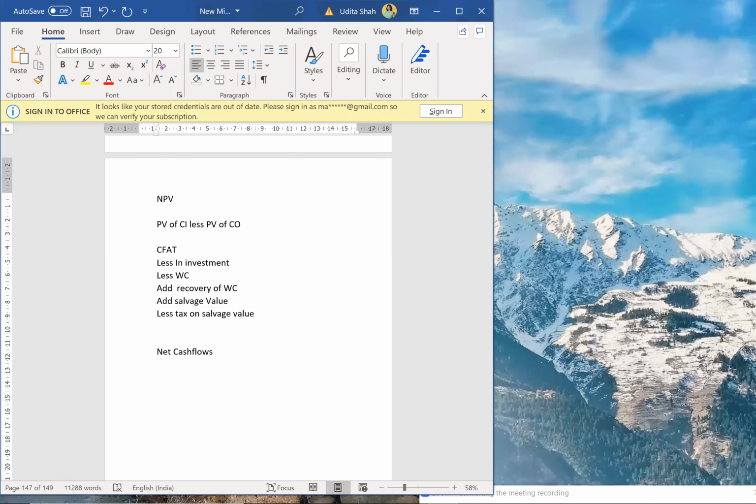Then I multiply by the discounting factor. That will give me PV of cash flows. And NPV is equal to the sum of PV of cash flows. Correct. This is what we did yesterday.